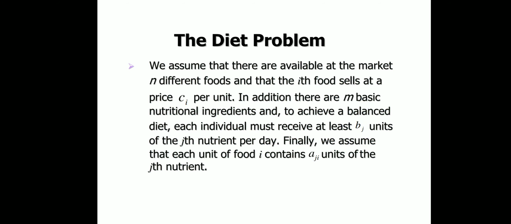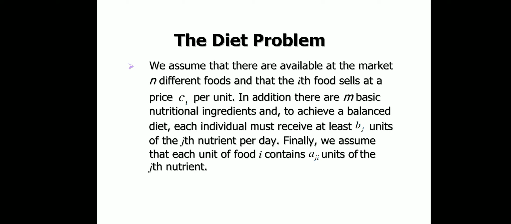There is one problem, the diet problem. We assume that there are available at the market n different foods and that the ith food sells at a price Ci per unit. In addition, there are m basic nutritional ingredients, and to achieve a balanced diet, each individual must achieve at least Bj units of the jth nutrient per day.